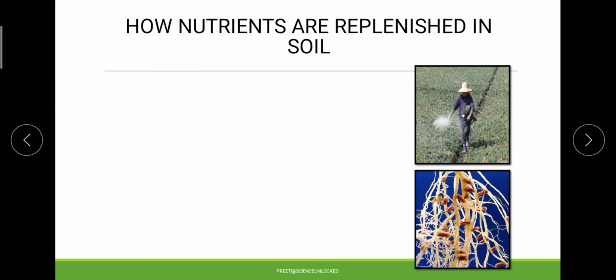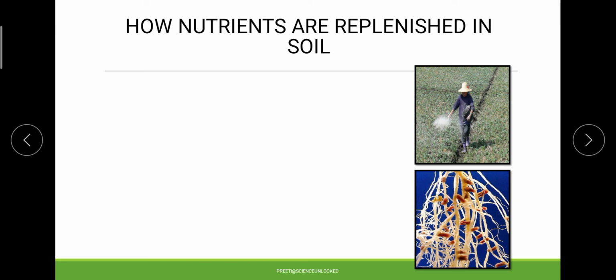Last but not the least, we are going to look into how exactly the different nutrients are replenished in the soil, meaning re-added, regenerated, rejuvenated. We have some factors which are responsible in this process.